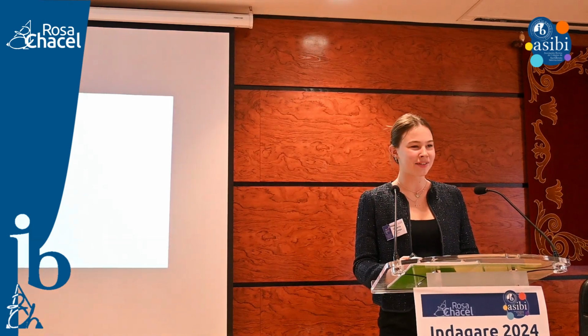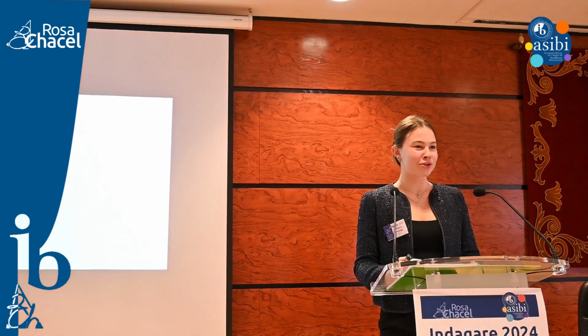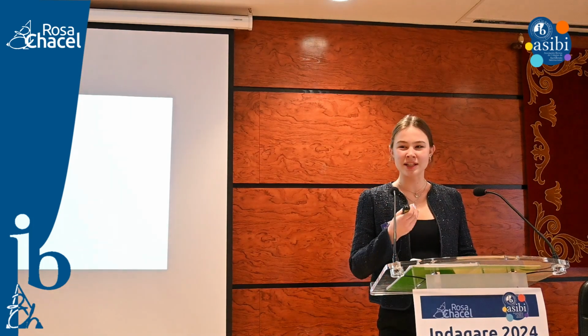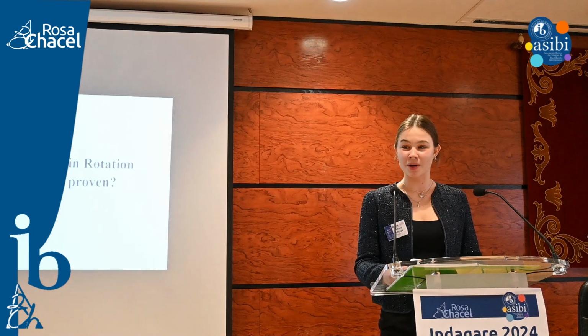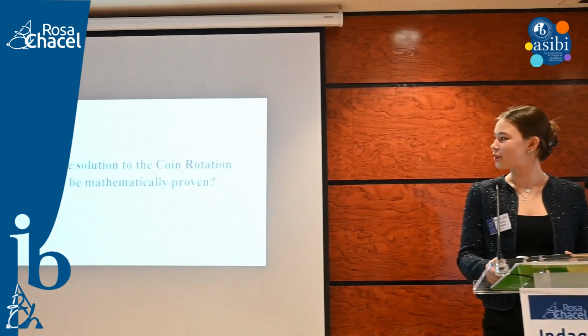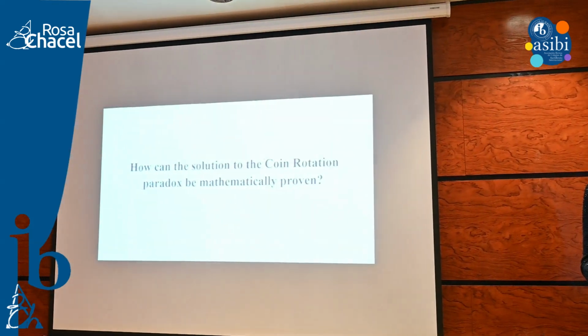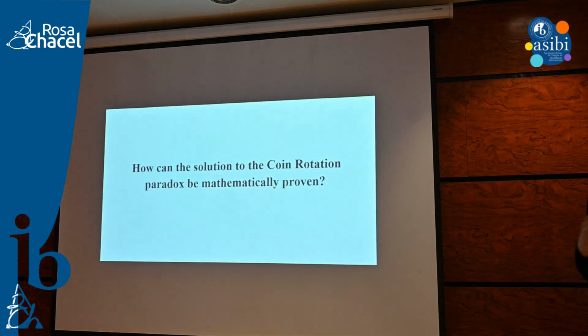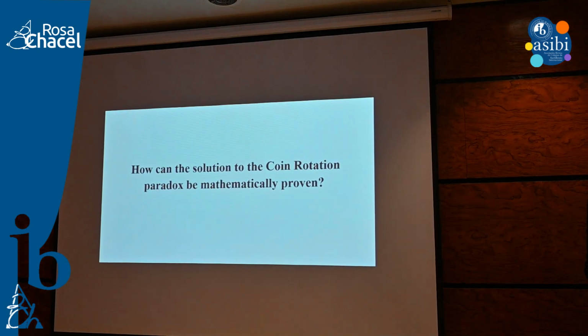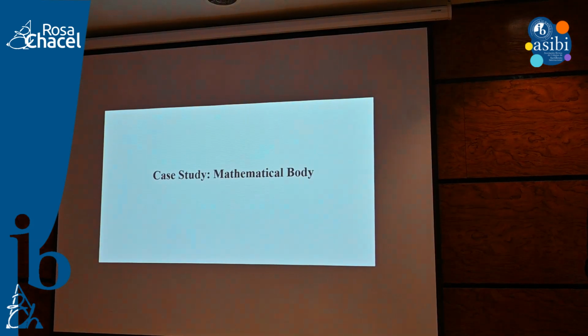And then the video ends and I realize I understood nothing. It was so simple that I understood everything that video was saying, but it didn't explain to me what was this movement, why did it need an extra revolution, right? It simply showed it. So from here, my research question was born: how can the solution to the coin rotation paradox be mathematically proven? Right, so everything up until now is something of what my introduction to the essay looks like, and now we can move on to the case study, which is the mathematical body of my work.